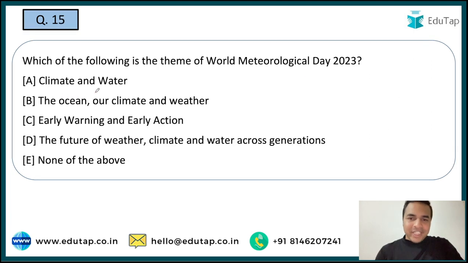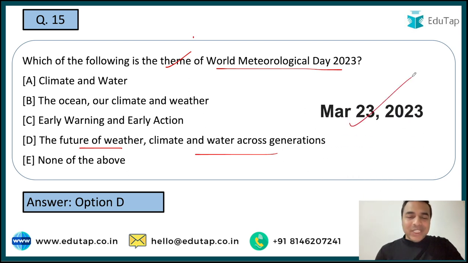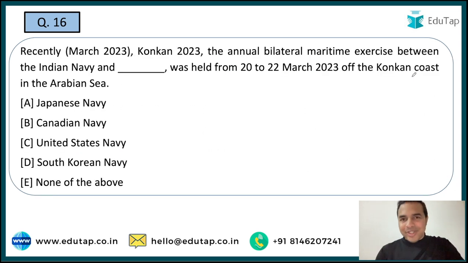Next question is on the World Meteorological Day 2023, and the question is on the very easy lines that we always tell you, that is the theme of this particular day. See guys, when I talk about important international days, what are the different things that you are required to remember? The first one is the theme on which the question is being asked, and the next thing is the date on which this particular day is celebrated. The theme for 2023 is the future of weather, climate and water across generations. And the day on which it is celebrated is March 23. So here you can see, guys, both the dimensions have been covered very easily.